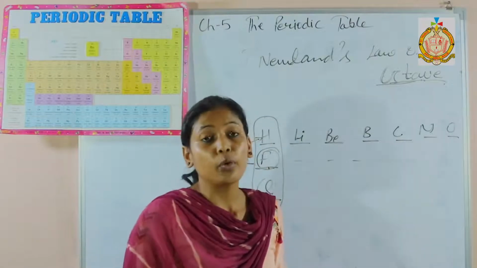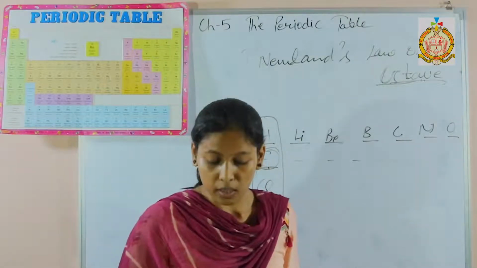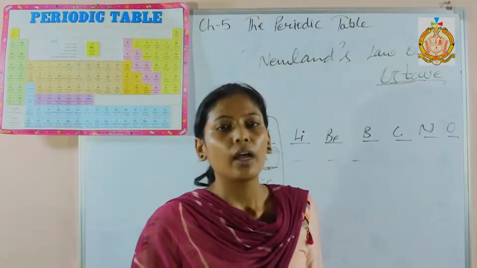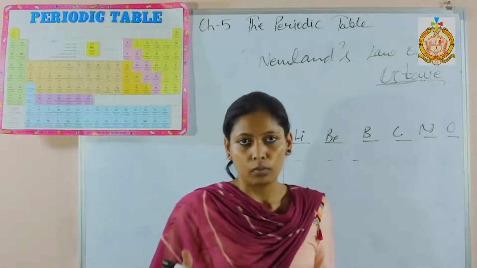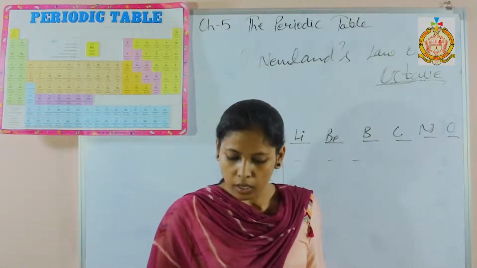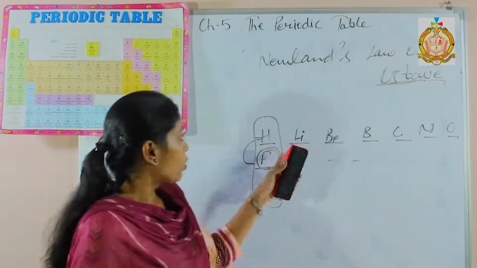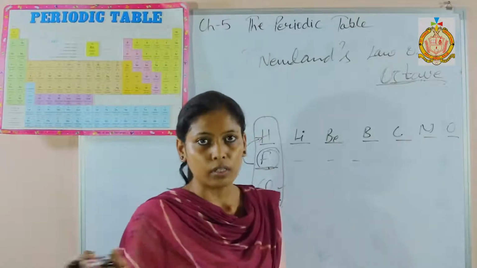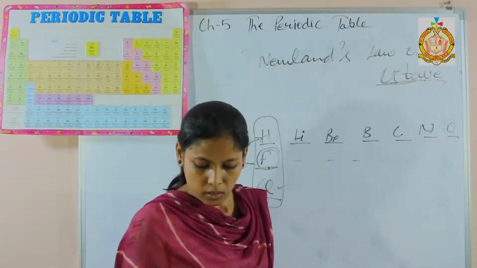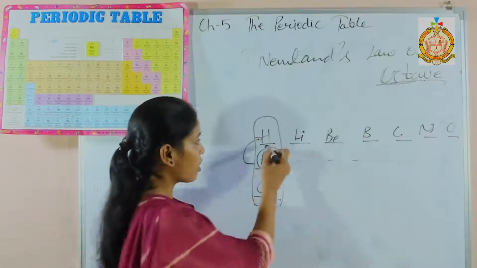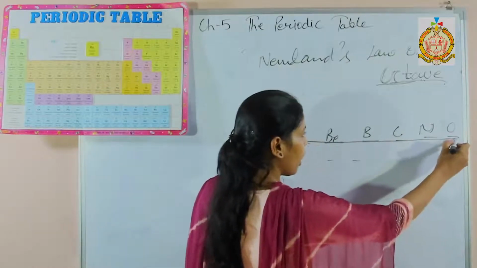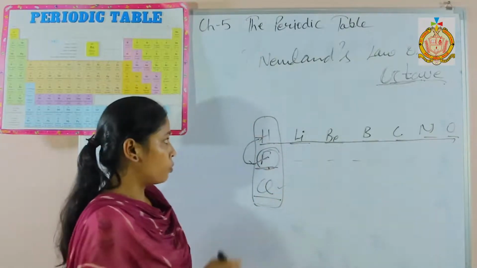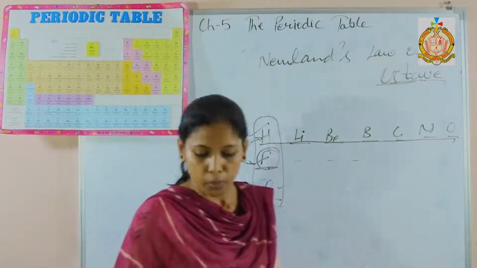Again, there are merits of Newland's octave law. What are the merits? It is applicable to lighter elements, and the disadvantage is that it is not applicable to heavier elements. Next advantage is that he correlated atomic mass with periodicity. And what is periodicity? Periodicity is when, after a particular period, the properties are again similar to the previous element. He gave the concept of periodicity.